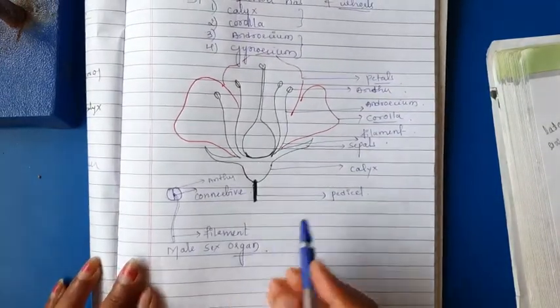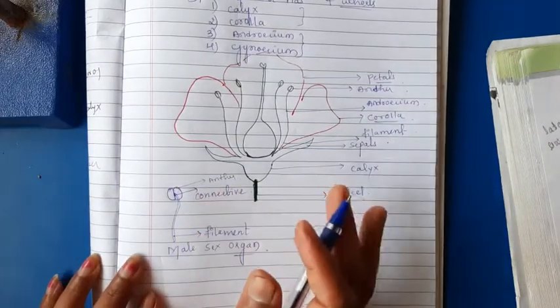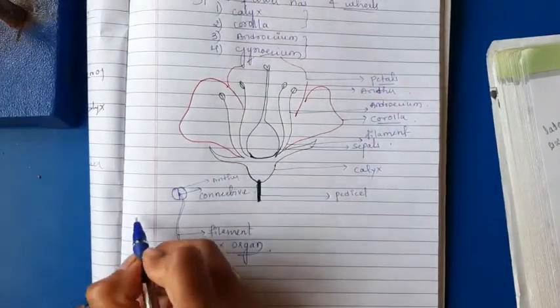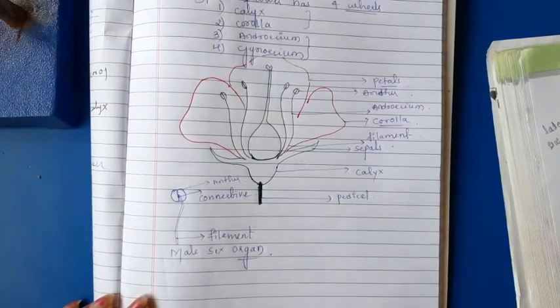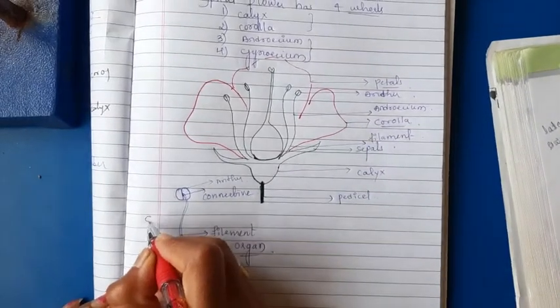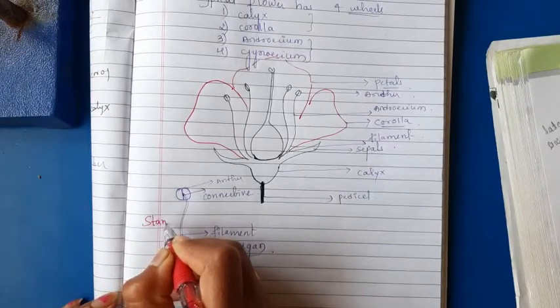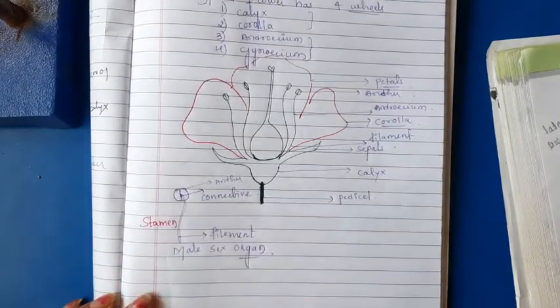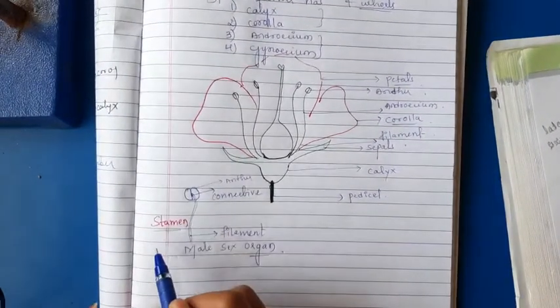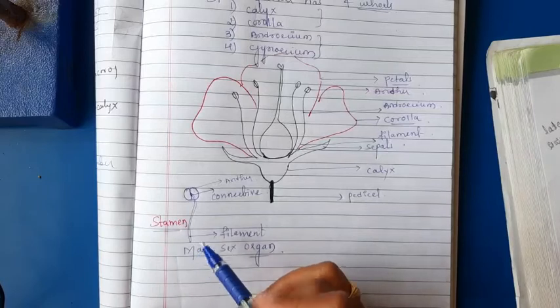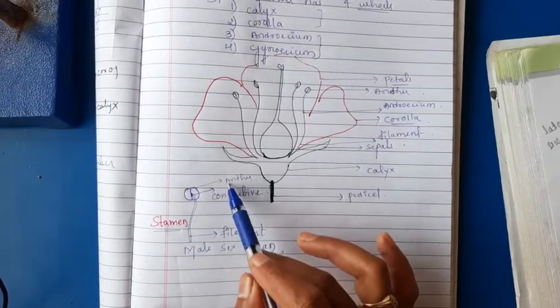This structure is not an androecium. This structure is known as a stamen actually. So many stamens are fused to form an androecium. Here the stamen consists of 3 parts: filament, connective and anther.